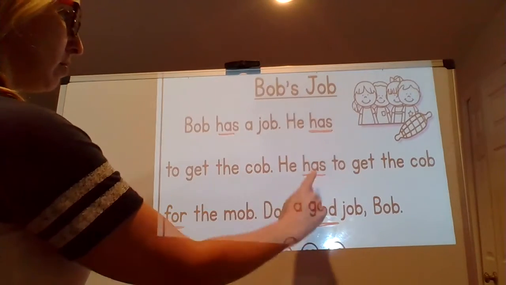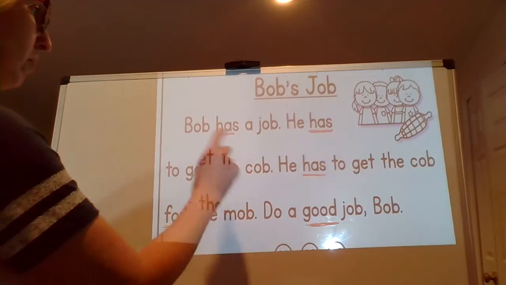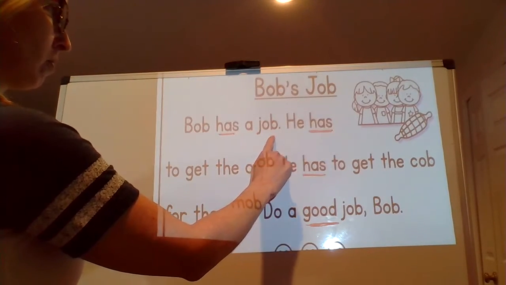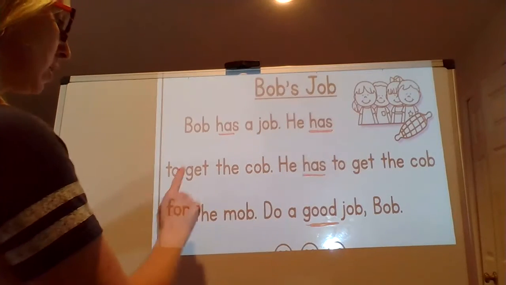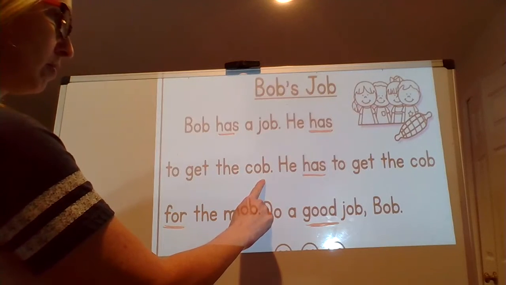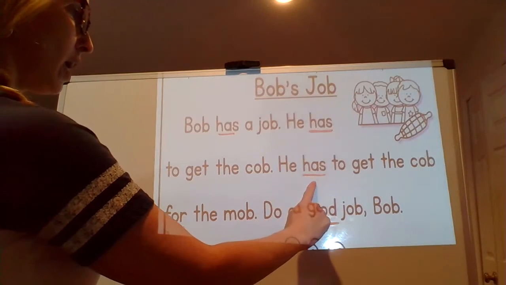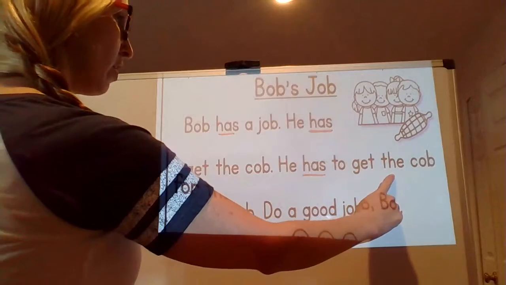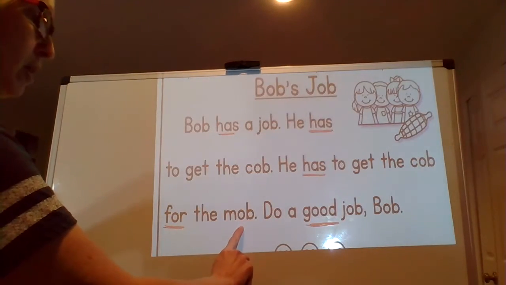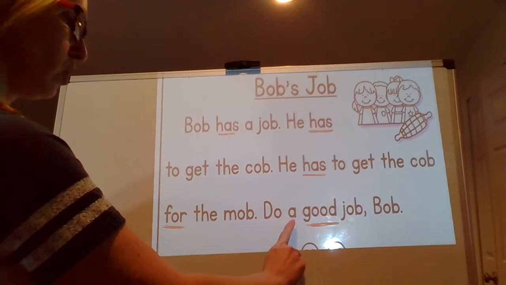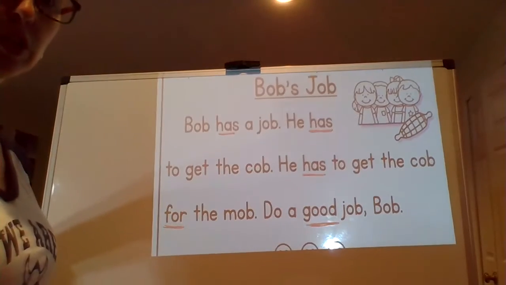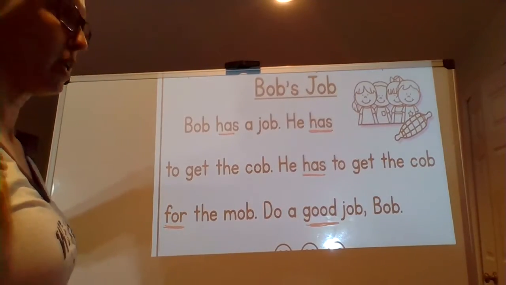Remember, this is has, good, and for. Bob has a job. He has to get the cob. He has to get the cob for the mob. Do a good job, Bob. Okay, your turn. I want you to read the passage this time.